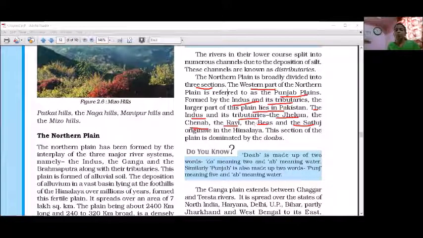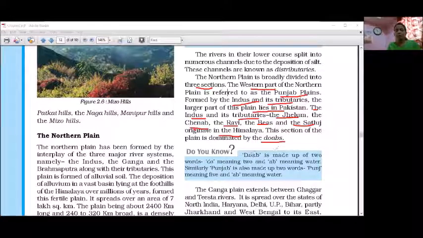These rivers originate in the Himalaya. Through these rivers, the Punjab Plain is formed. One thing is very important here, the doabs. Doab means two waters. Punjab: Panj means five, Ab means water. This is the land of five waters. That is why this is called Punjab.